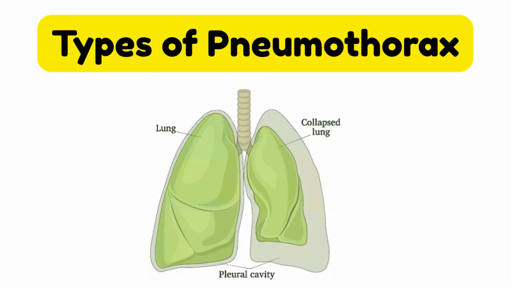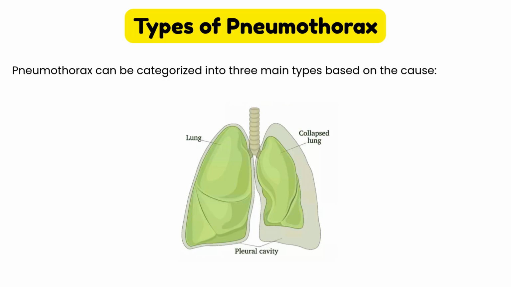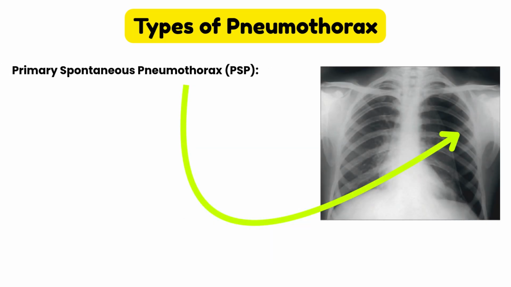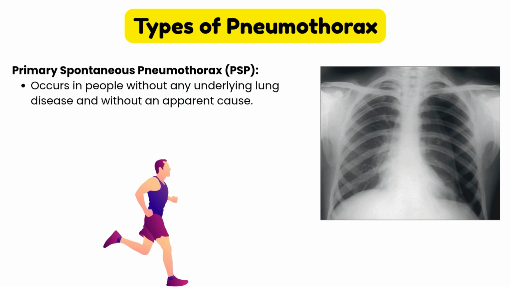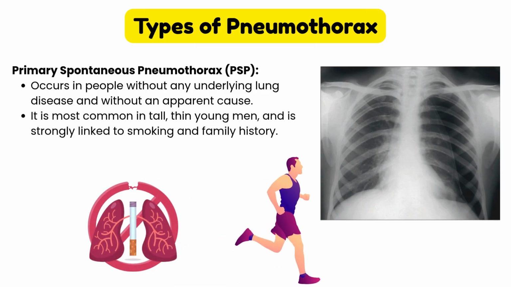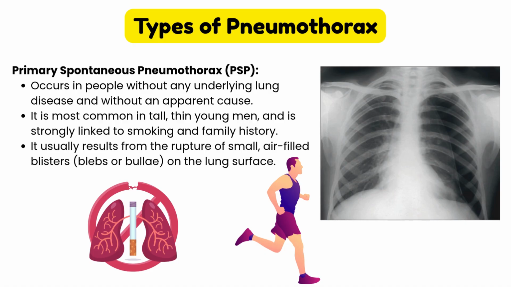Now, let's discuss the types of pneumothorax. Pneumothorax can be categorized into three main types based on the cause. Primary spontaneous pneumothorax. It occurs in people without any underlying lung disease, and without an apparent cause. It is most common in tall, thin young men, and is strongly linked to smoking and family history. It usually results from the rupture of small, air-filled blisters, blebs or bullae, on the lung surface.